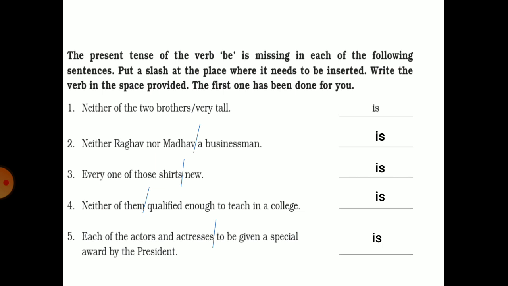This is an exercise based on omissions, and look carefully, you have to add be form. Now, neither Raghav nor Madhav is a businessman. Every one of those shirts is new. Neither of them is qualified enough to teach in a college. Each of the actors and the actresses is to be given a special award by the president. Here, all the subjects are used as singular subjects. That's why we have taken singular verb.